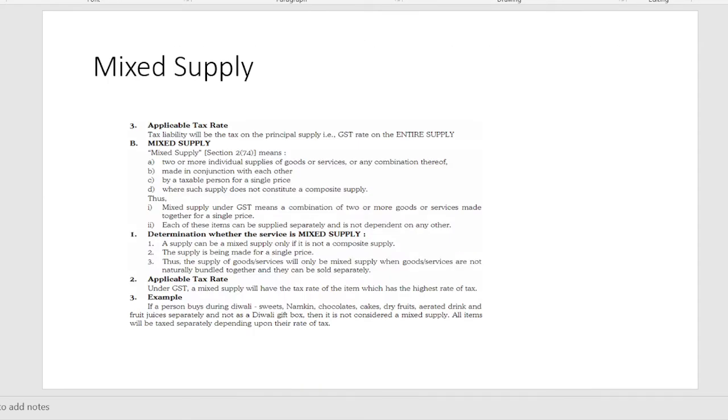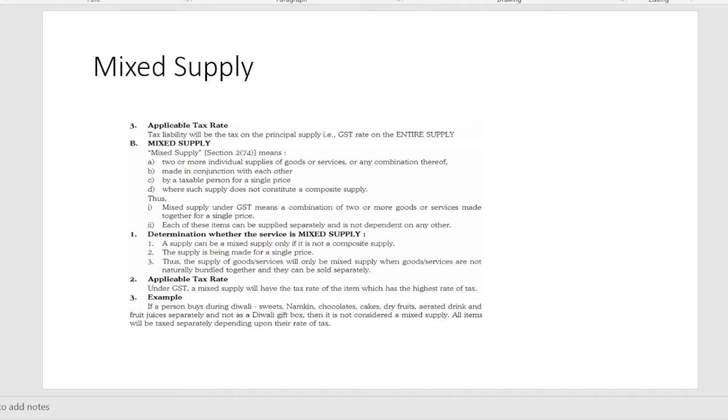But in the case of mixed supply, mixed supply means what? For example, there is a scheme which is introduced by a company for a Diwali festival, that buying of particular gift pack, it comes for rupees 999. Okay, so it consists some mithaiya, some decorative items, of which the individual price may be more than 1000 rupees, say 1200, but as it comes together, it is offered for rupees 999.